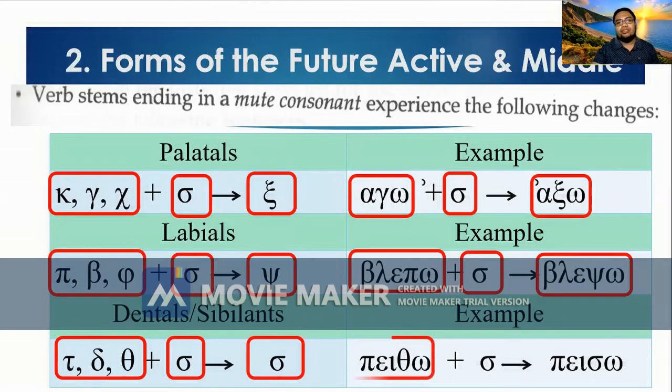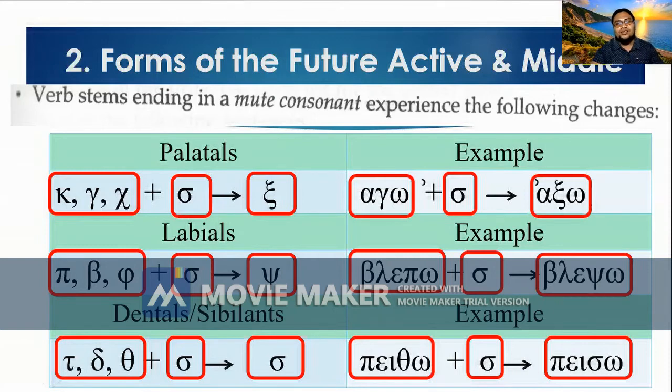We have the word peithō. Peithō plus sigma becomes peisō. So the theta is omitted, and it was replaced by sigma. So peithō means I persuade, and peisō becomes I will persuade. The same is true if it ends with tau or delta. Okay, is that clear in the dentals and sibilants?